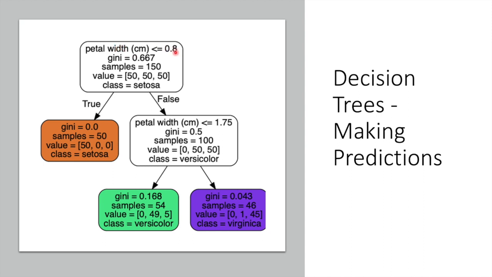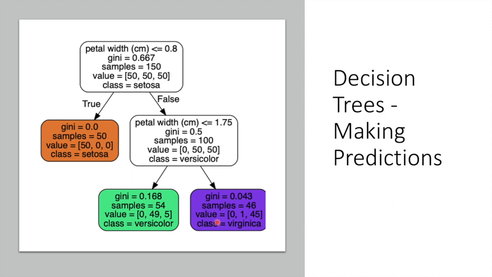The question we're asking is whether the petal width is smaller or equal to 0.8, and if it was, we come here and then we predict that the class is a setosa. If not, we go to the right side and then we answer another question. If the petal width is smaller or equal to 1.75, and if it was yes, we conclude that it's a versicolor. If not, we decide that it's a virginica. But the decision tree is useful in giving other types of information as well.